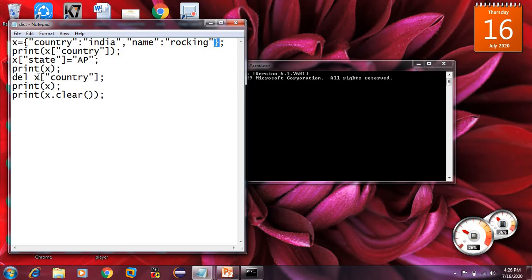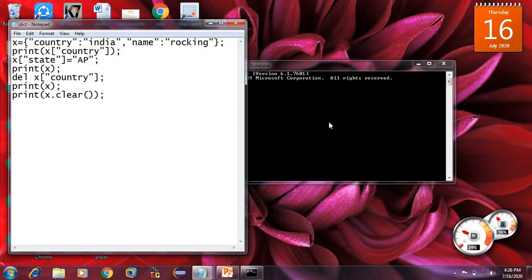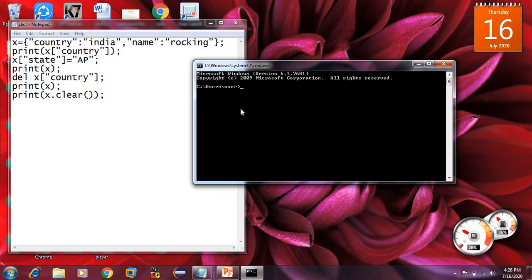If I delete only country, the whole thing will be lost. So I am printing that. What I am doing next is x dot clear, clearing everything, so everything will be cleared. What output will we get? None. Let us see the output.